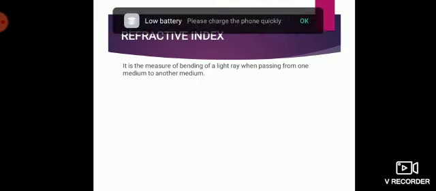So that extent of bending is given by the refractive index. Is that clear? So it is the measure of bending of light ray when passing from one medium to another medium. Okay, the formula, the normal letter which we use for writing refractive index is n. It is given by c by v. So wherein c is the speed of light in air and v is speed of light in medium.